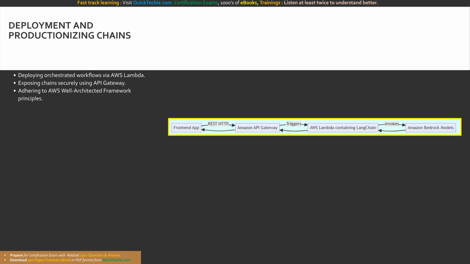We then place an Amazon API Gateway in front of this Lambda function. This acts as a centralized, secure entry point for our web or mobile frontends to trigger the orchestrated chain. API Gateway handles throttling, authentication via Amazon Cognito, and request routing. This architecture, API Gateway to Lambda to Amazon Bedrock, creates a highly resilient, globally scalable generative AI backend.